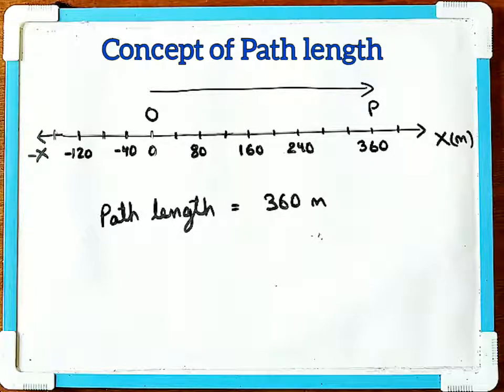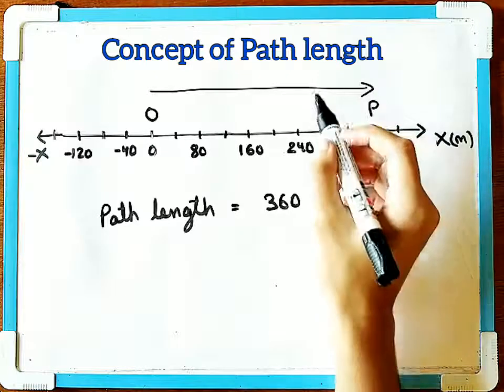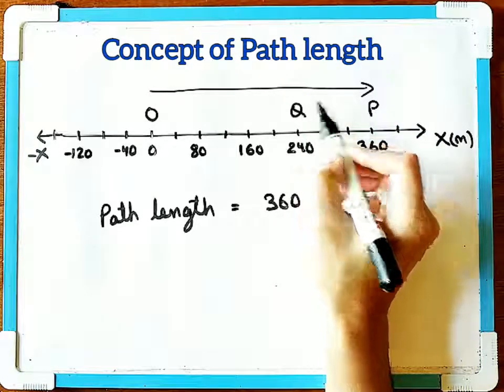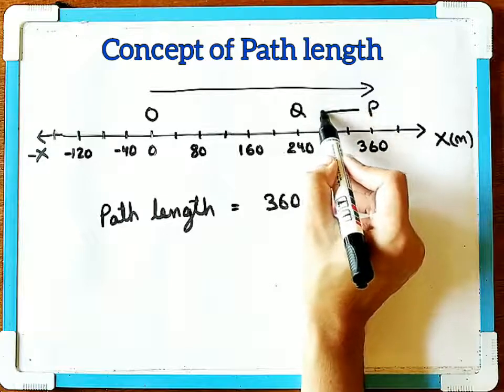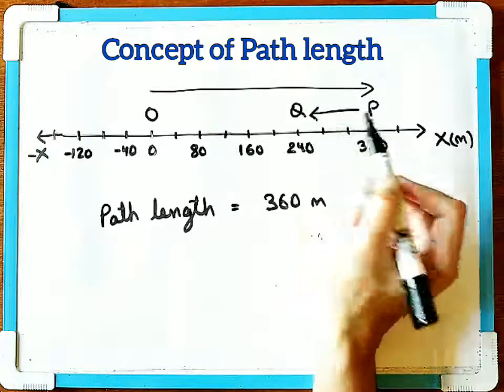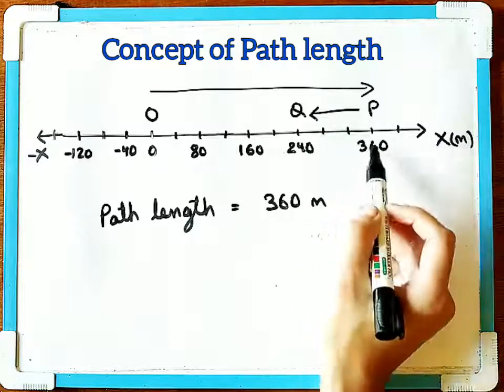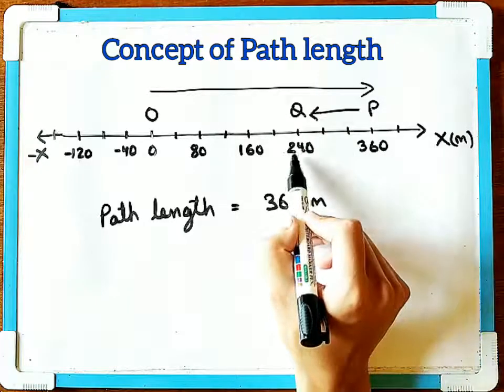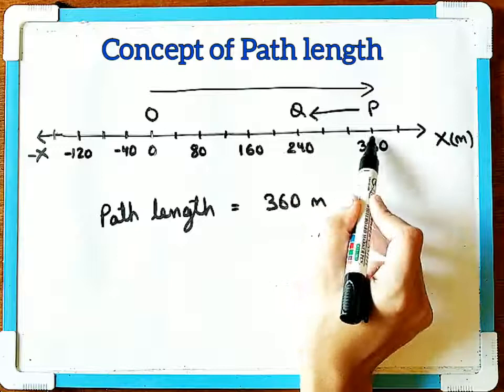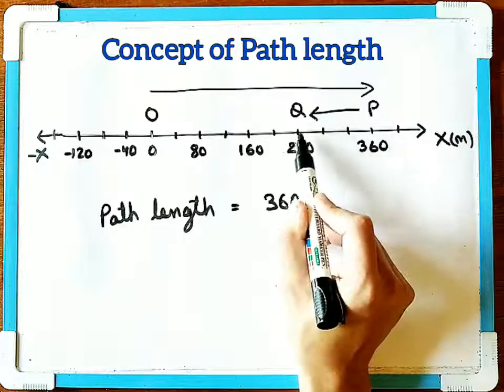Now we consider another case in which your object moves from position P to Q. What will be the distance in which it moves from P to Q? We have 360 and we have 240. From here to here will be the path length.